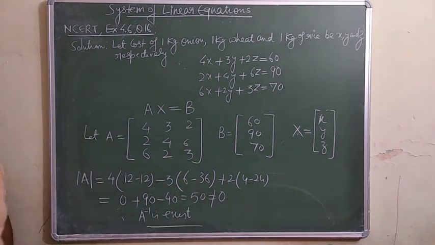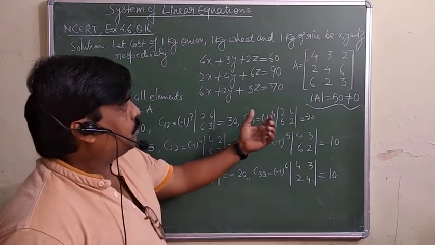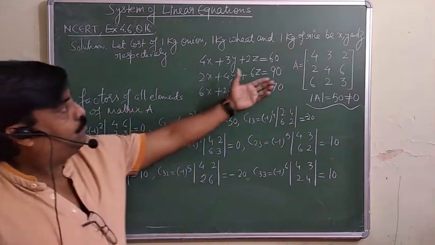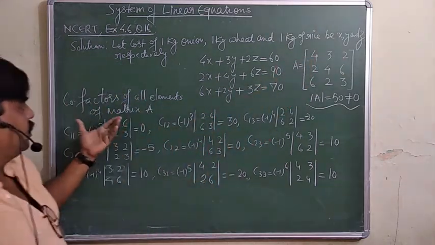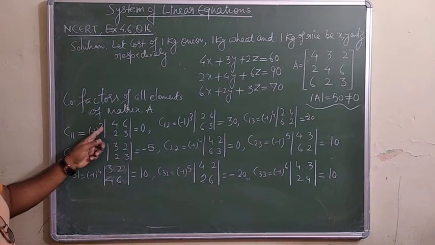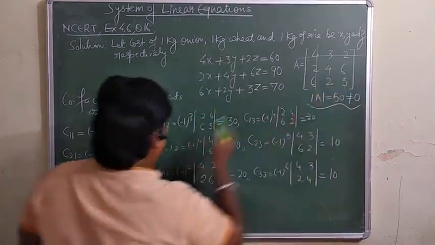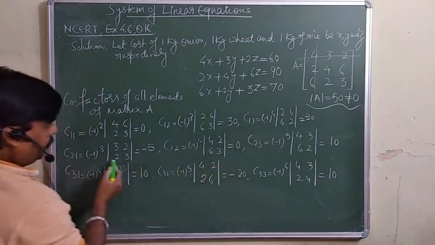Have a look now. Now you are supposed to write the cofactors of every element. So this we have already written. See, for 1 1 you will do minus 1 to the power 2, then the first row, first column elements you must write down here. So these I have already calculated here only.